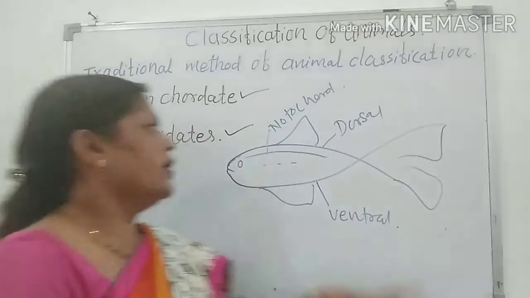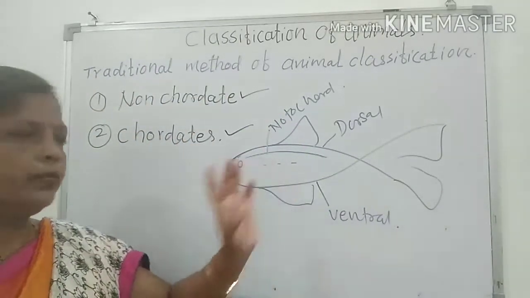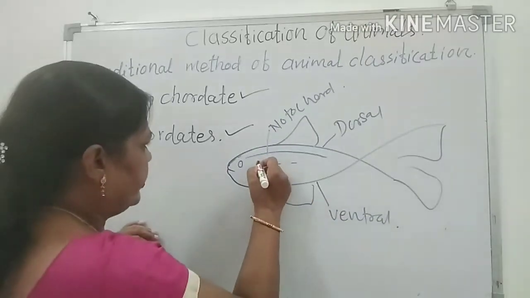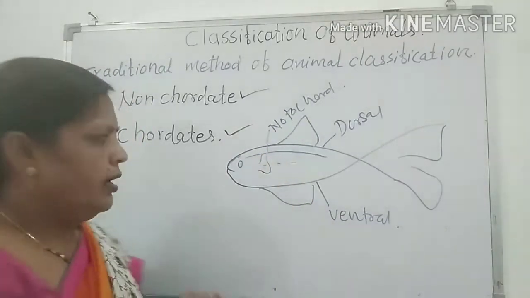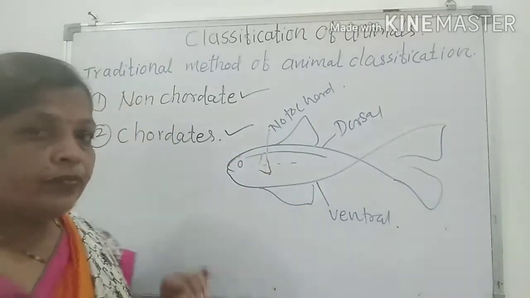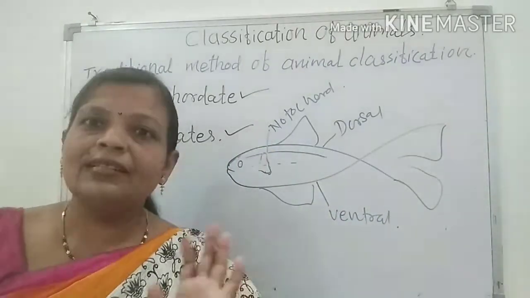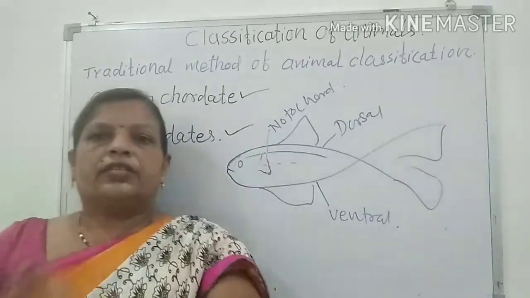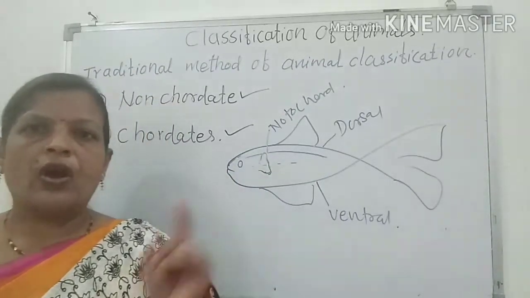The third difference. Here I have shown the diagram of one of the animals. Here the gills are present. You are very familiar with this animal. Here the upper column is called the gill slit, and below this there is one opening, and that is called the gills. The third difference between the chordates and non-chordates is the nerve cord.